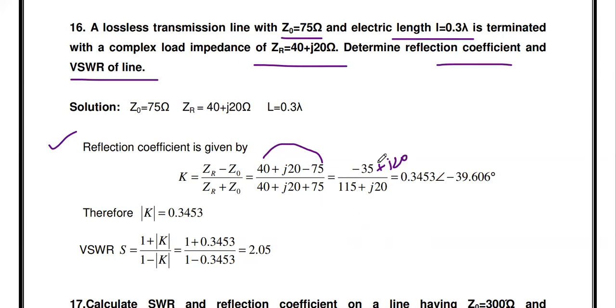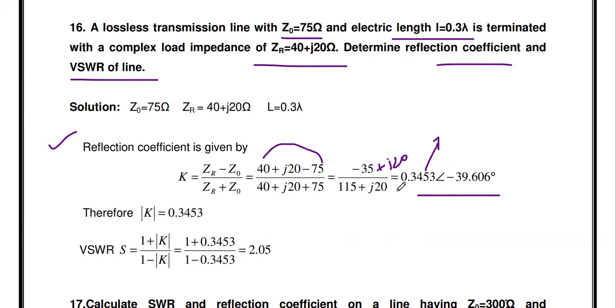Then here it is rectangular by rectangular. So in the calculator, you do the rectangular by rectangular division. You may get a rectangular answer. Then that rectangular answer you convert into polar, since we want the magnitude part. So compulsorily we have to convert this K value into polar.